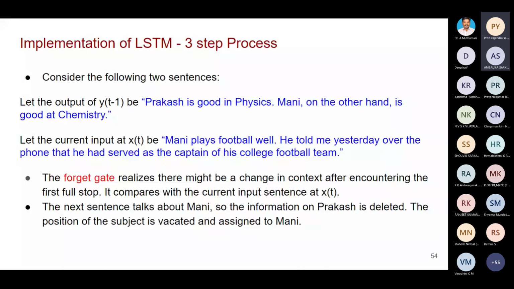So Mani is the subject now. Which information must be erased? Information about Prakash must be erased. That will be done by the forget gate. So the forget gate will erase the information related to Prakash and store the information related to Mani only.